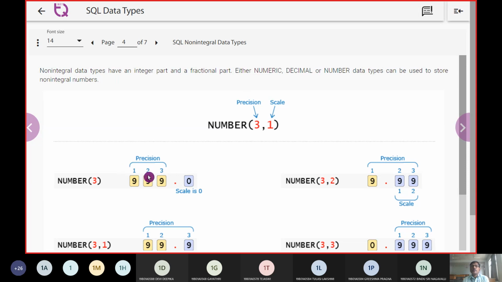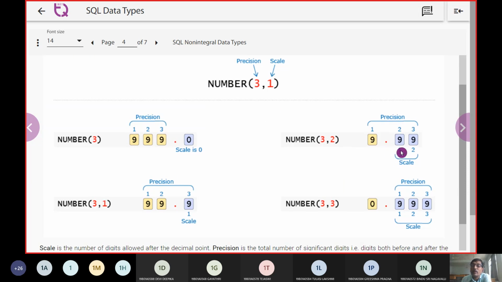So we have this assignment from the left: 3, 2 and 1. We call these 3 entries here the precision. Similarly, after the dot, we can have multiple entries, which increases the scale. Earlier the scale was 1, so we could put only one digit after the dot, but now we are going to put the scale as 3.